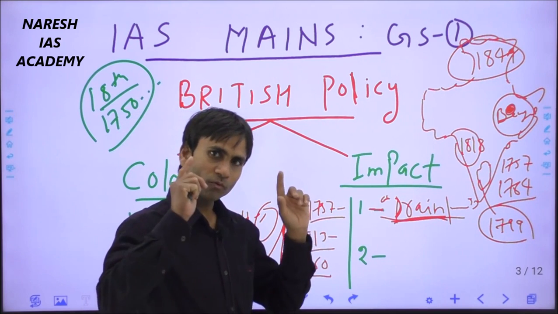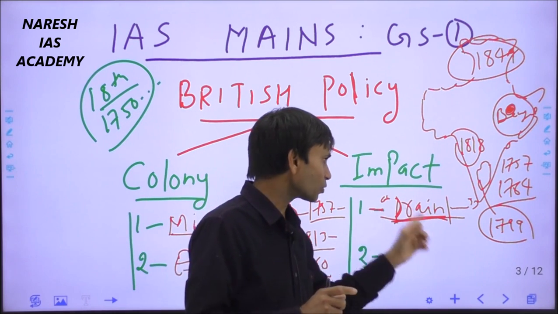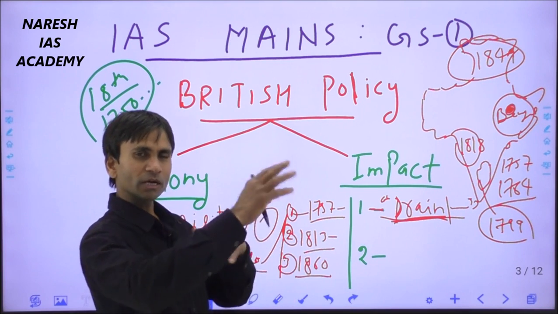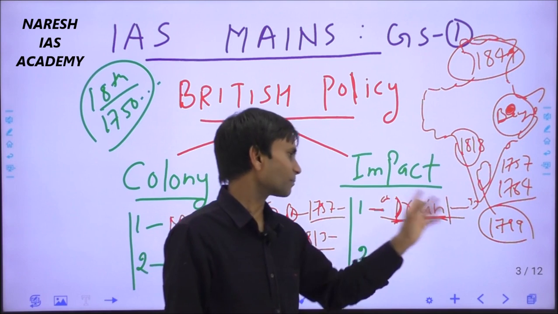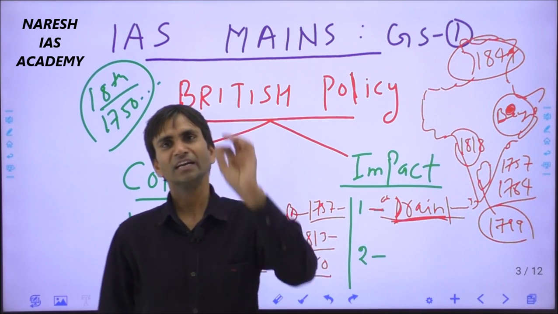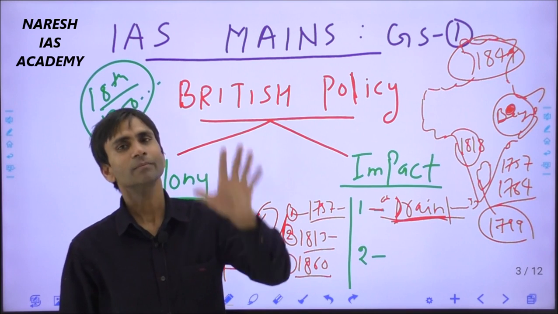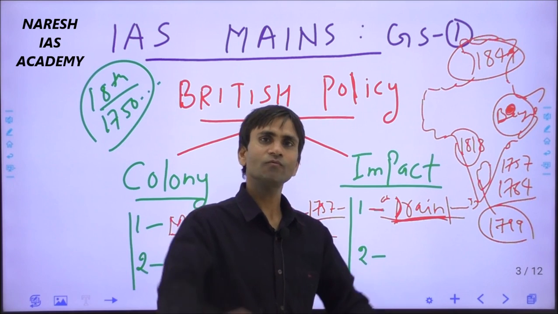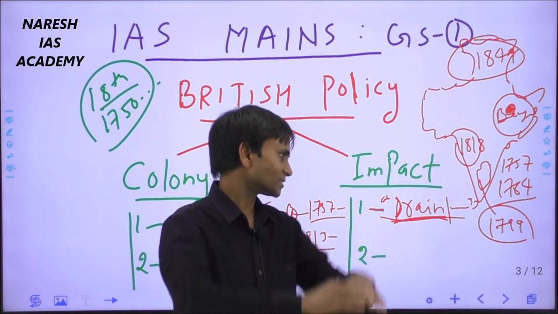So when you are writing your answer, definitely you have to balance. If you absolutely write one-sidedly that this was simply a drain of wealth, the economic impact of the British rule, then the examiner will never agree with you, and definitely he will deduct your marks. So we have to balance this.